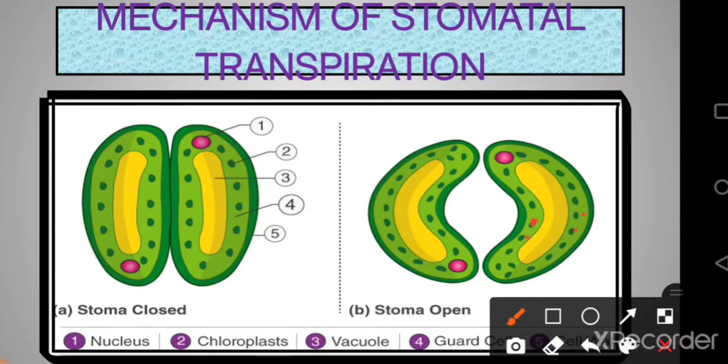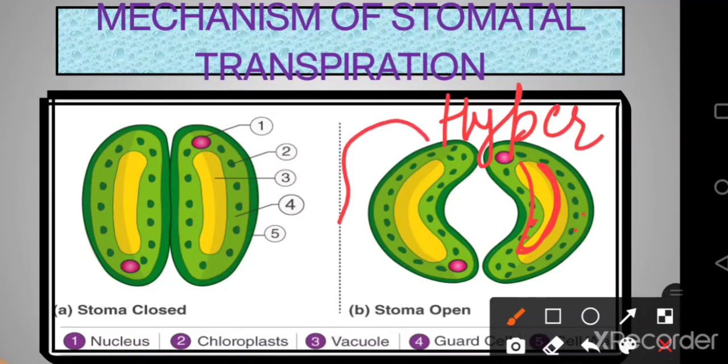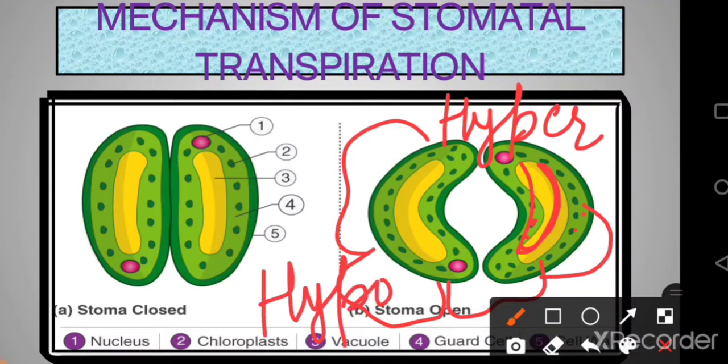Now, when they are doing photosynthesis, they will be making a lot of sugars, and hence the solute concentration inside the cells is going to increase. So the cell from inside becomes hypertonic, whereas the outside medium of the subsidiary or the accessory cells is going to be hypotonic. Now we know that water always moves from hypotonic to hypertonic, and this causes the swelling of the guard cells. Now when the guard cells swell up, they actually create a space in between, and students, this space is called the stomata.